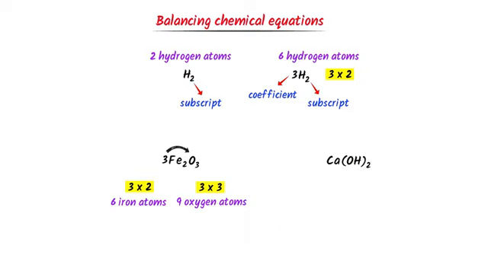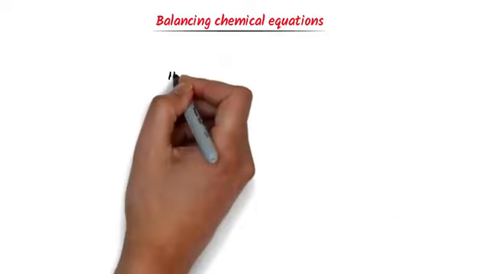Secondly, here is 1 calcium atom. This 2 means 2 with oxygen and 2 with hydrogen. So 2 atoms of oxygen and 2 atoms of hydrogen. Hence note down all these basic concepts.